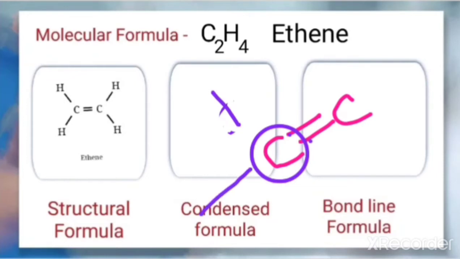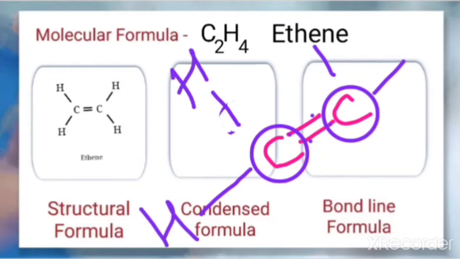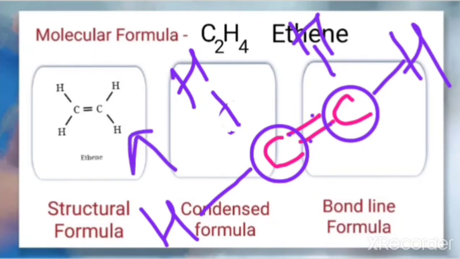What about the second carbon? Here also already 2 bonds are there. Now 2 more bonds it can form. These will be formed between the carbon and the hydrogen, so keep the hydrogen there. That is how we got the structural formula. It represents the bonding between the carbon-carbon, and it also shows the bonding between the carbon and hydrogen.